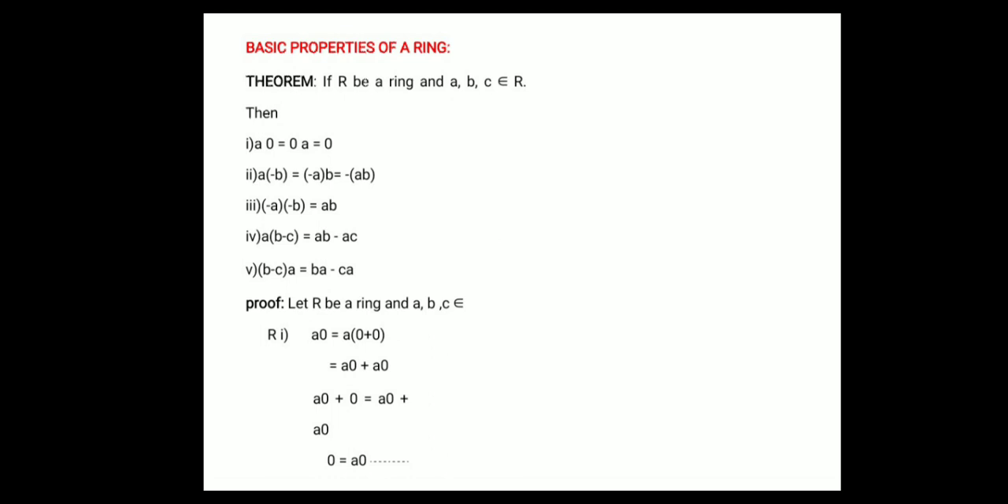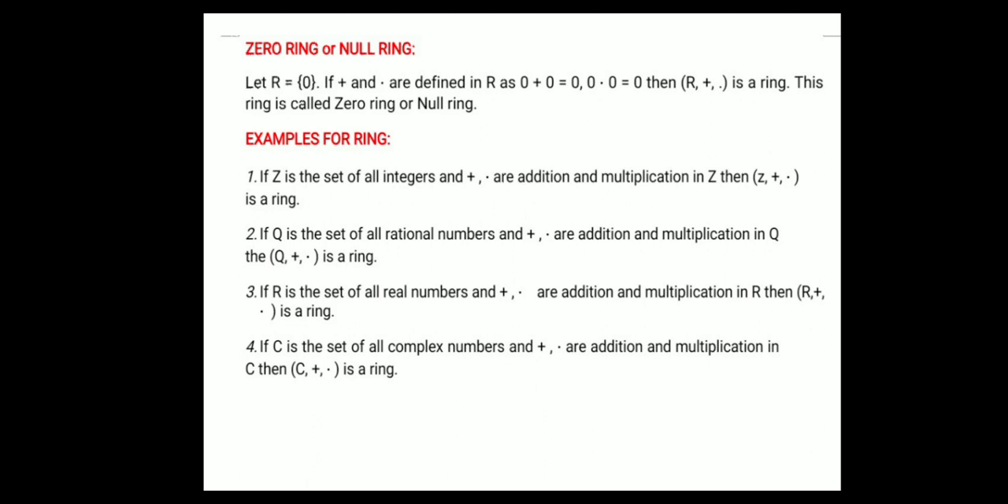Here the theorem is going on. Let's see the proof. Let R be a ring and a, b, c belong to R. First condition: we have to prove that a·0 = 0 = 0·a. First we take a·0. We are going to take 0 in the ring.